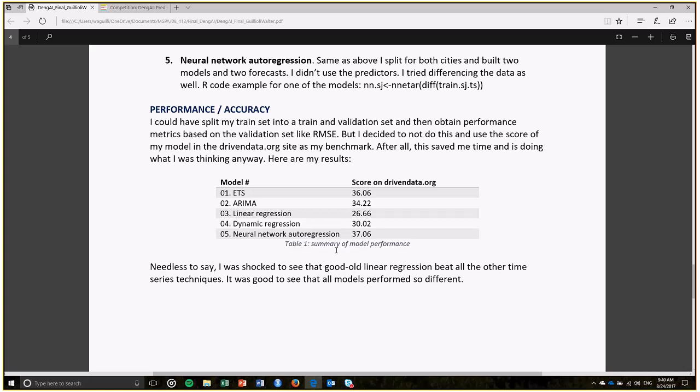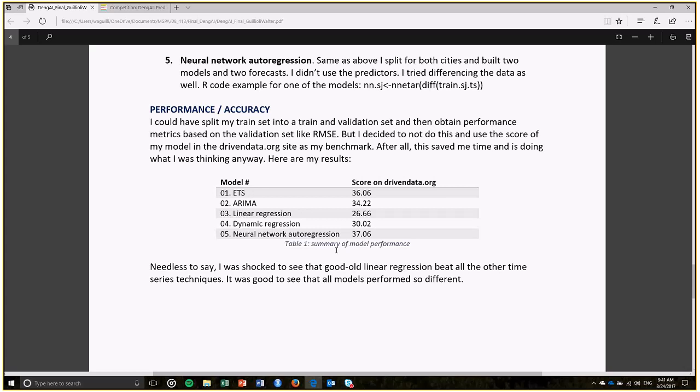I took machine learning last quarter, and there's definitely things like Ridge and Lasso that make it more complicated and fancier. But once I tested my models in DrivenData, as you can see in that table, linear regression is the one that performed the best. I didn't even have to split the data set in two for the two cities because I let that attribute be one of the predictors as well. So that was easier than the other four models, for which in essence I had to build two models, build two predictions, and then concatenate the results to produce the output file.